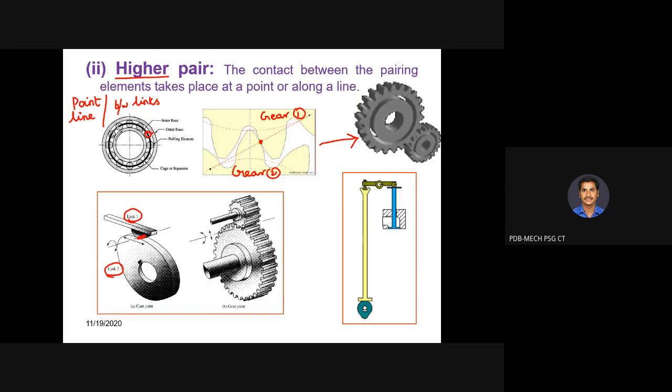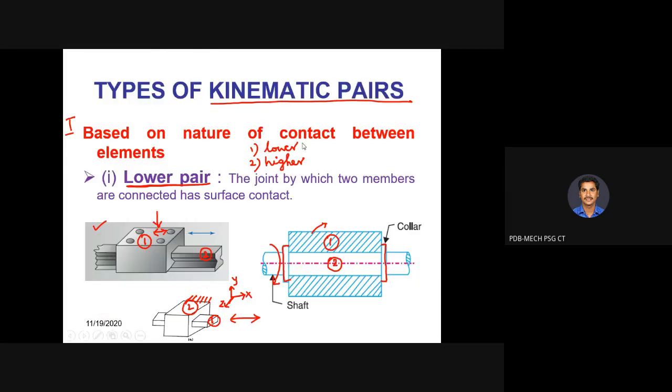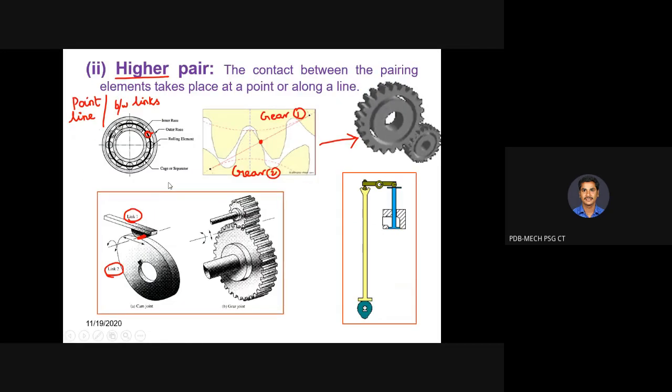So once again, I move on to the classification. Based on the nature of contact between the elements, we are having two classifications, lower pair and higher pair. If you design a mechanism, definitely these types of contacts between the elements are going to occur, correct or not? If you design a gear for motion transfer, you need to understand what type of pair it is. It is a higher pair.